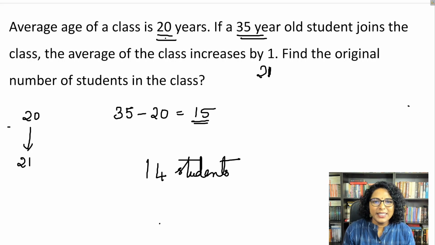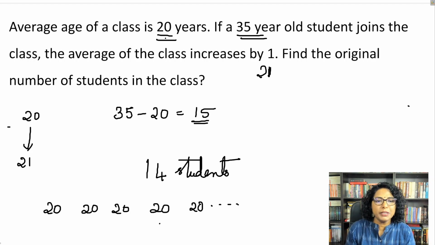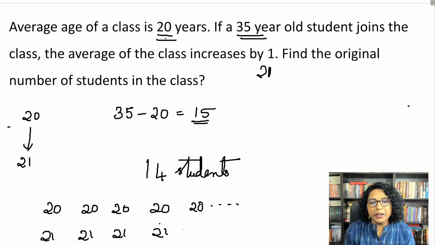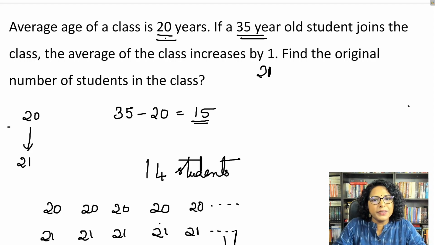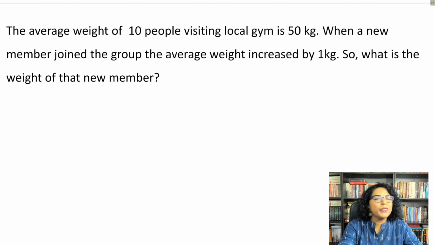Is it clear? Let me just write it down for you. We had these 20s. I don't know how many students there are, but when we say the average is 20, you can say each of them is 20. So when the 35-year-old comes into the class, each of them becomes 21. So the 35 had brought 15 extra, which gets distributed among 15 students. So what we are saying is that initially there were 14 students and now there are 15 students in the class.